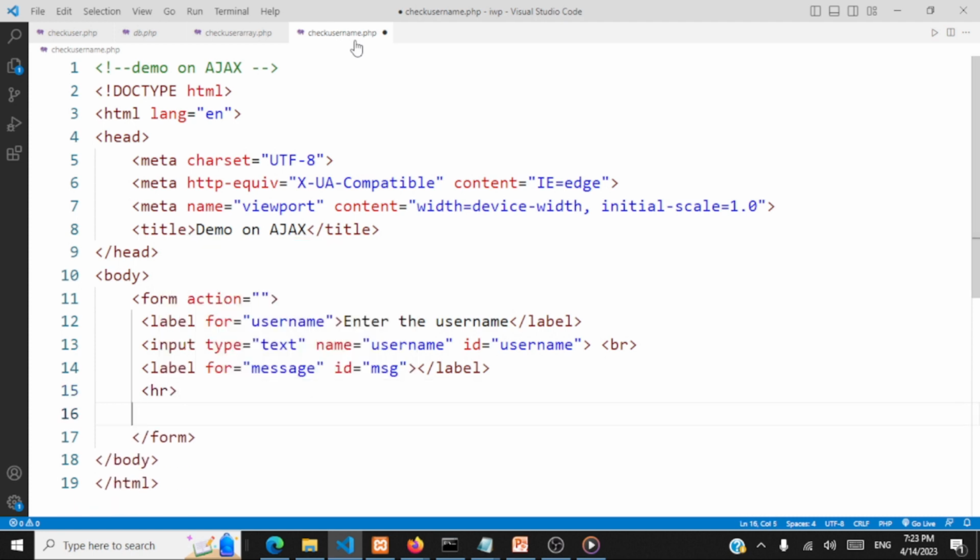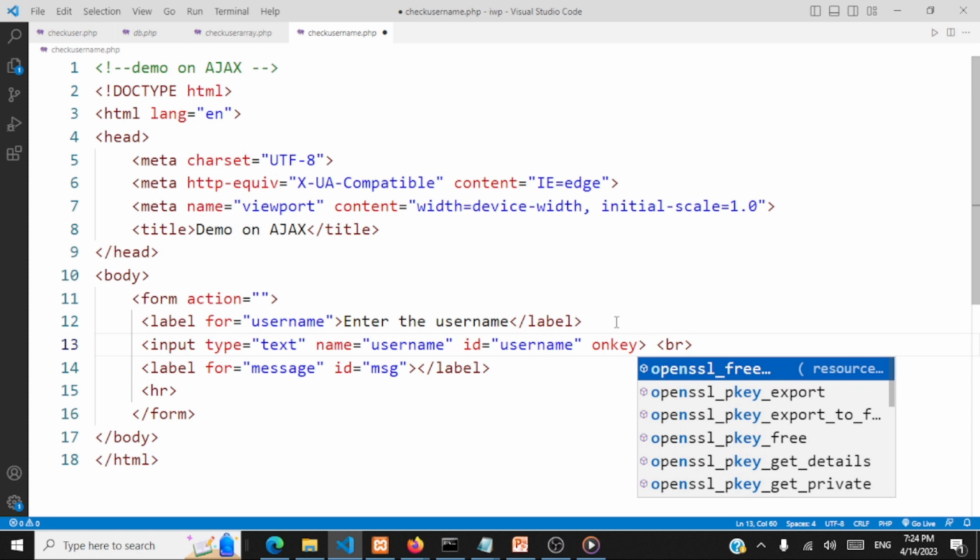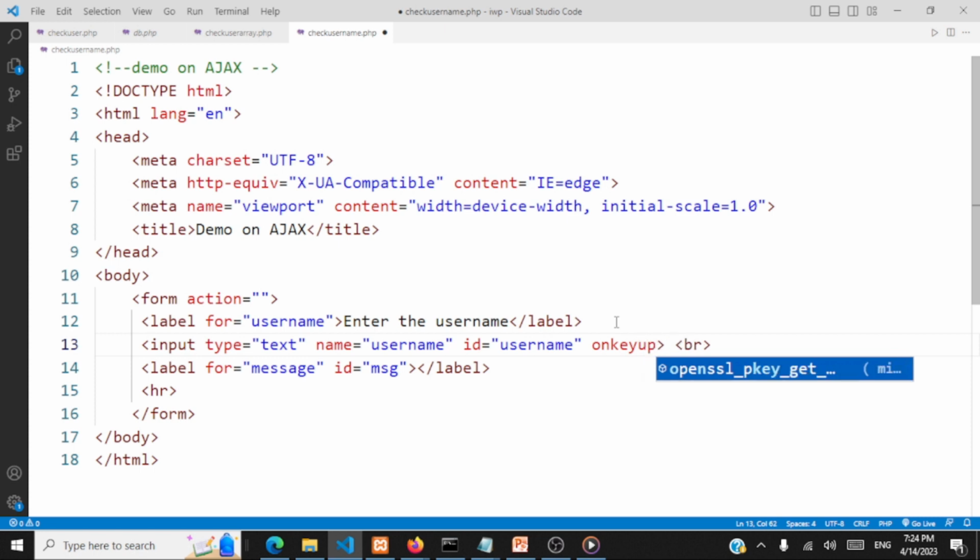So our form is ready wherein the user enters the characters. Once a user enters one single character, that should be sent to the server. The event handler we are going to use here is onkeyup. When the user releases a key after entering a character, we identify that and then call this JavaScript method checkUser and pass the value entered by the user, that is this.value.